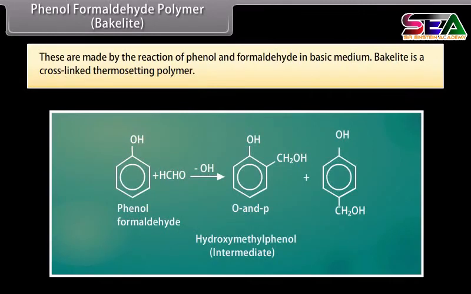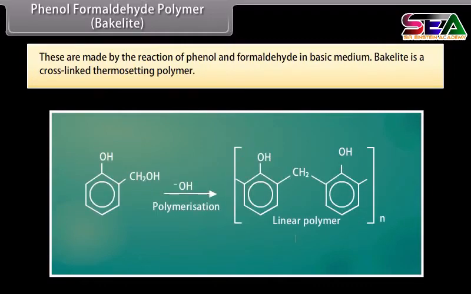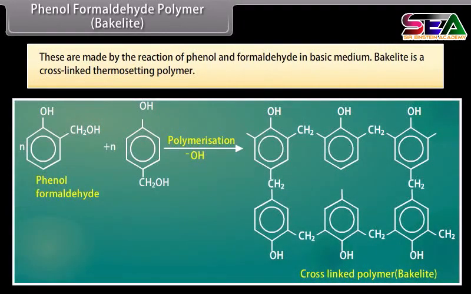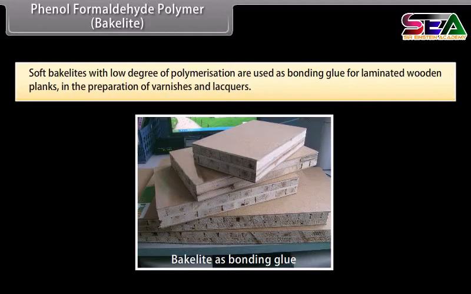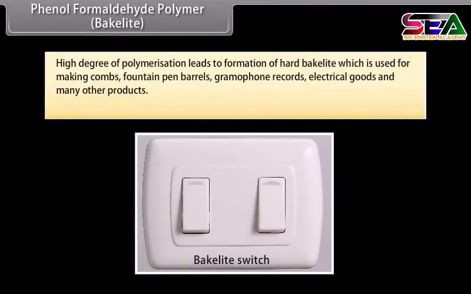Phenol formaldehyde polymer, Bakelite. These are made by the reaction of phenol and formaldehyde in basic medium. Bakelite is a cross-linked thermosetting polymer. Soft bakelites with low degree of polymerization are used as bonding glue for laminated wooden planks in the preparation of varnishes and lacquers. High degree of polymerization leads to formation of